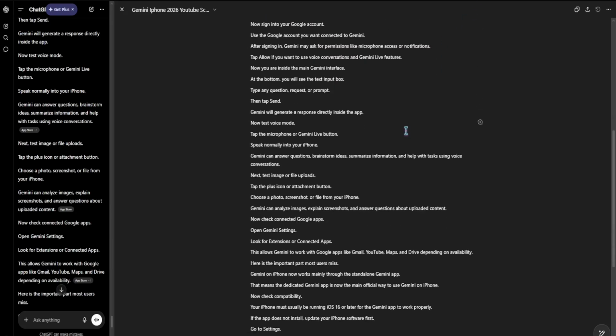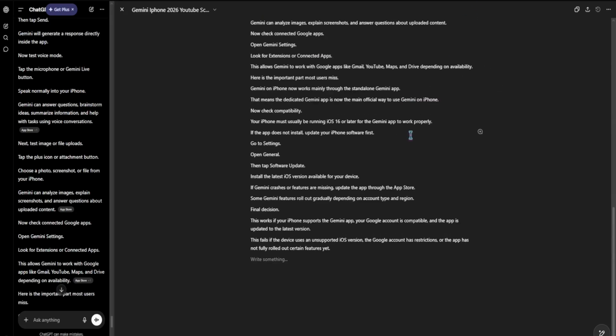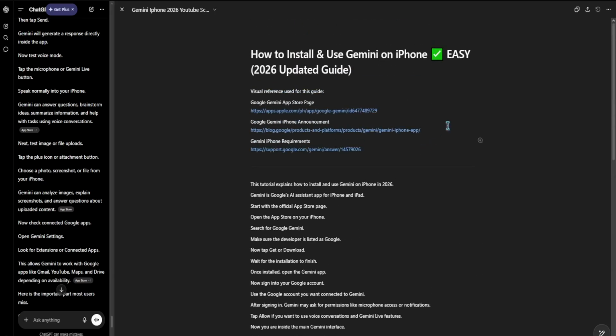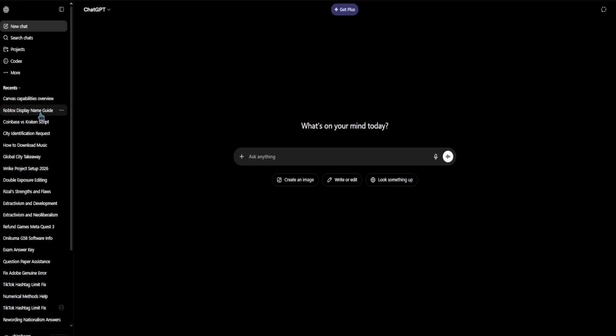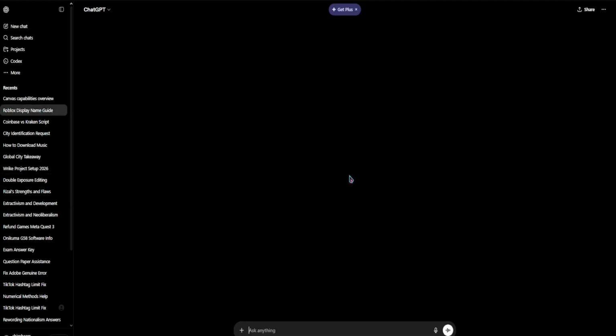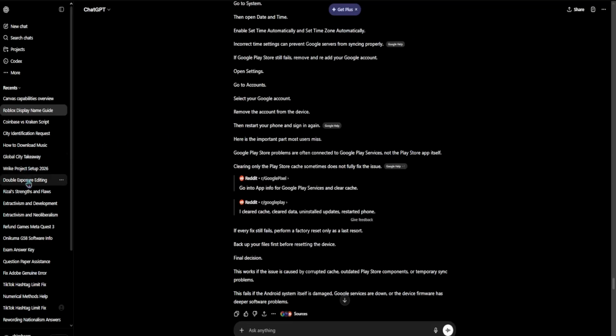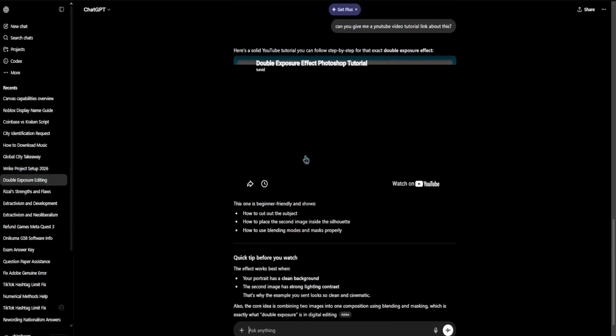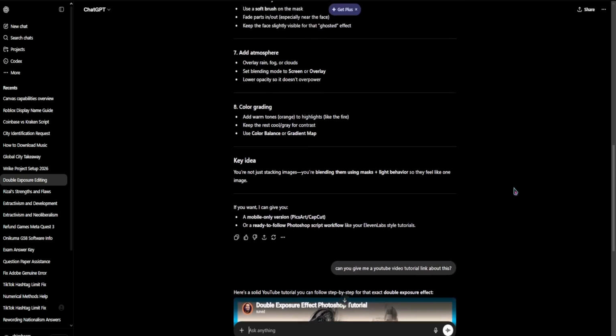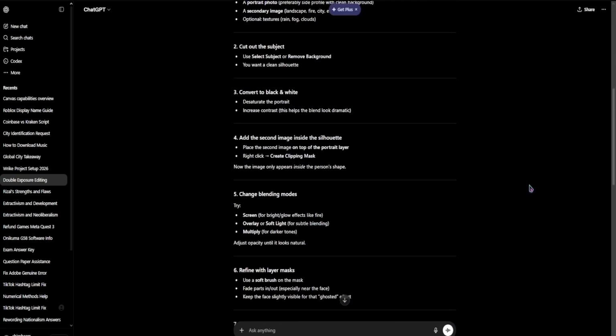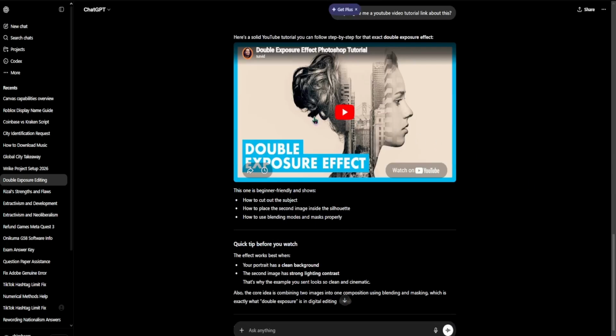Many users treat a single canvas like an all-day junk drawer. They start a project for a Roblox UI design, then halfway through, they ask it to draft a legal contract for a different client in the same workspace. In 2026, the context window is massive, but it isn't clean. When you mix unrelated topics in a single Canvas session, you create contextual noise. The AI begins to pull tone, vocabulary, and logic from your previous unrelated task and bleeds them into your current work. To look like a pro, you must maintain project purity.